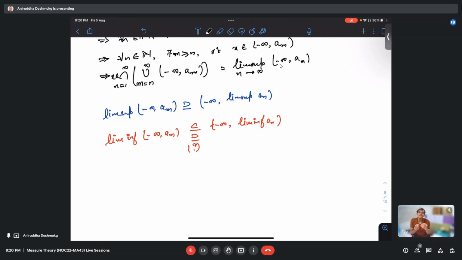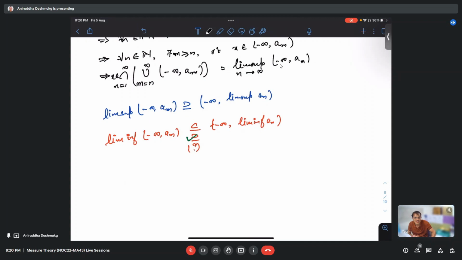See, one expects that whatever happened above should again happen below, right? So we expect that this inequality should hold, correct? Okay. So let us see if it is possible or not.